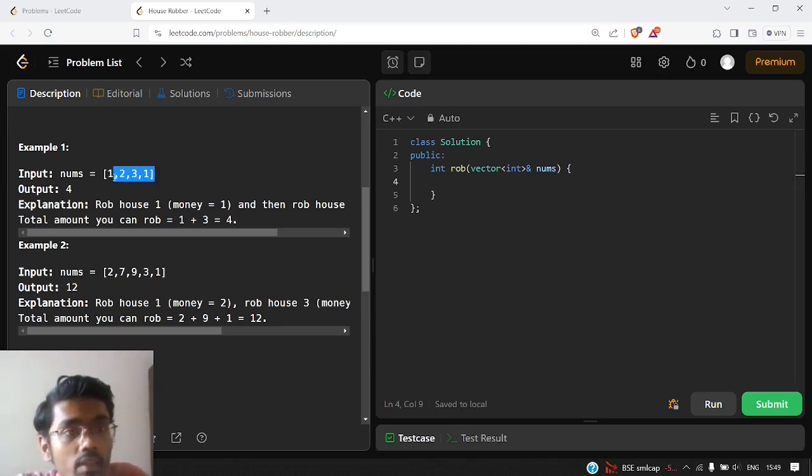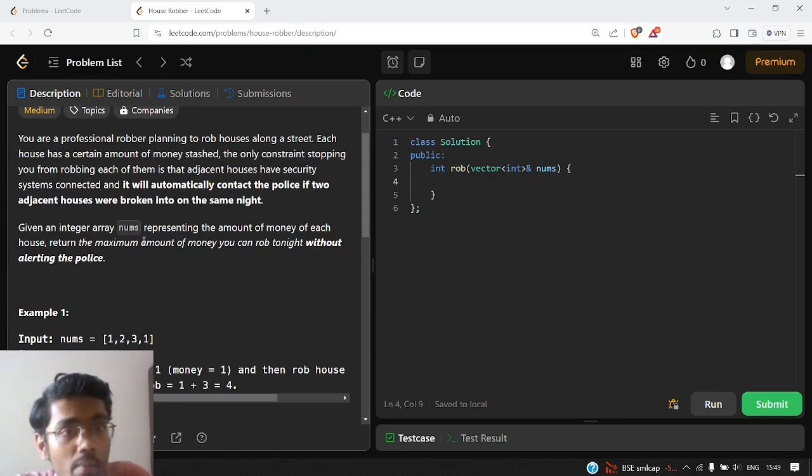This is the given array nums. Each number represents the amount of money stored in that house. House number 0 has 1 amount of money, house number 1 has 2, house number 2 has 3, and house number 3 has 1. We are taking 0-based indexing. So this is the given array which represents the amount of money stored in each house.